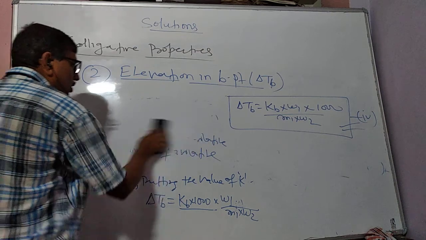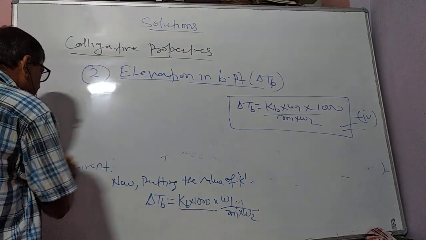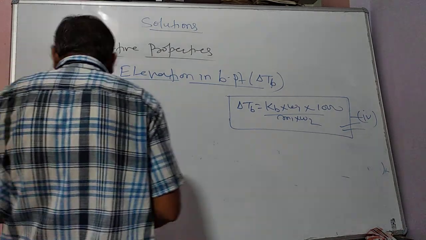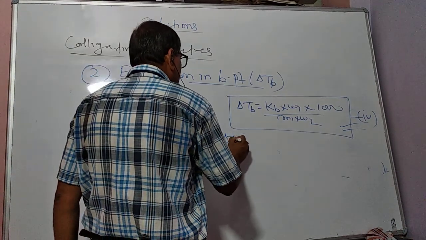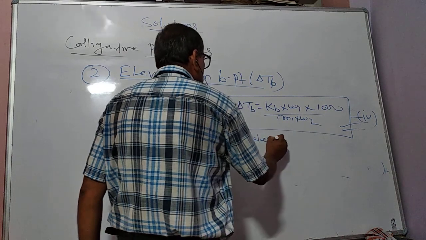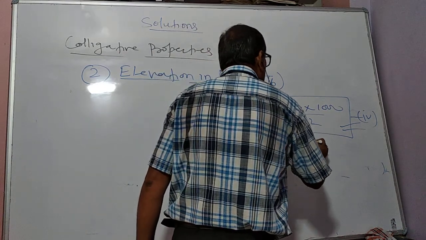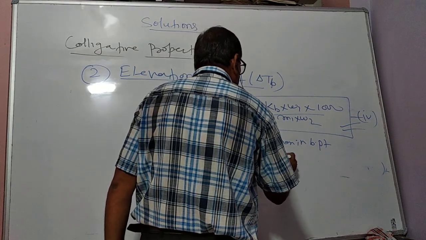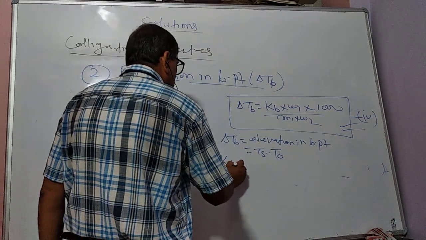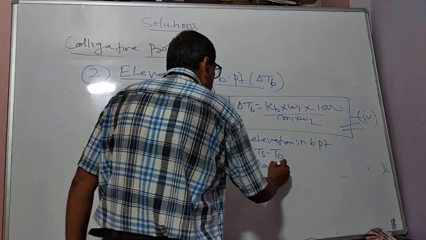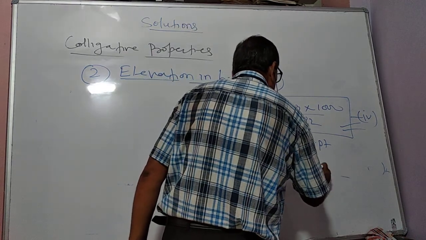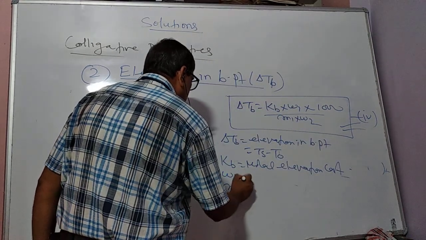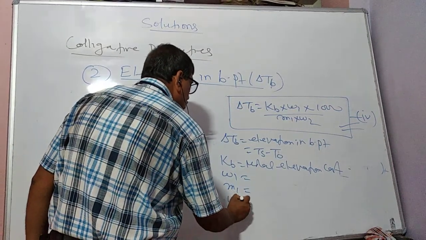Here delta Tb is the elevation in boiling point, and it is equivalent to Ts minus T naught. Kb, we know, is the molal elevation constant, and W1, M1 and W2.